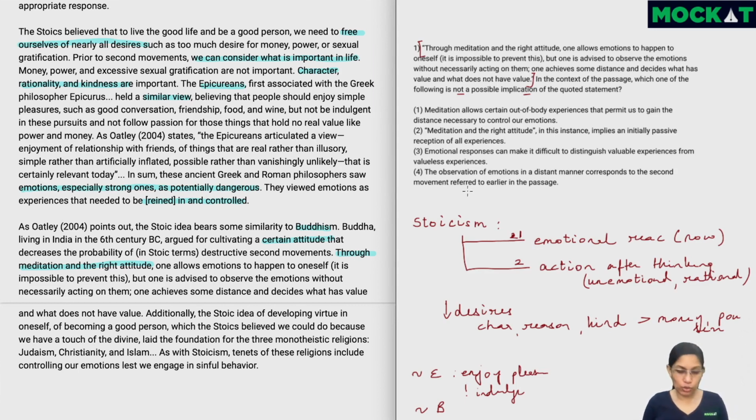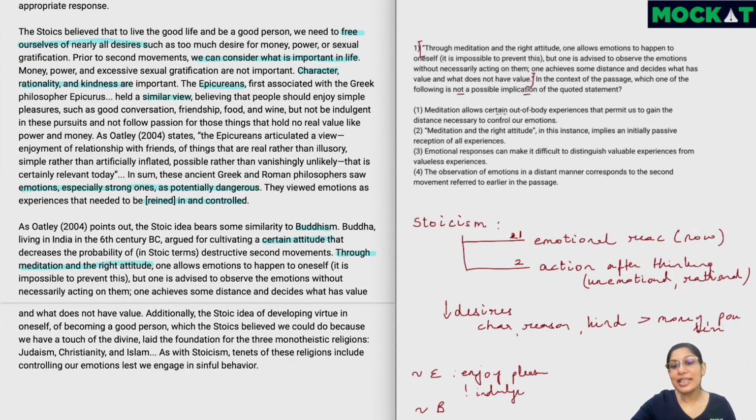So this is similar to what I call a meaning question, where there's a phrase or a sentence from the passage. We need to understand it in the context of the passage and especially that paragraph. Find out the three options which are implied or which can be inferred based on this statement, and then find the one which is not, and that becomes our answer, because here we are being asked which is not a possible implication. So let's look at the four options. Meditation allows certain out-of-body experiences that permit us to gain the distance necessary to control our emotions.